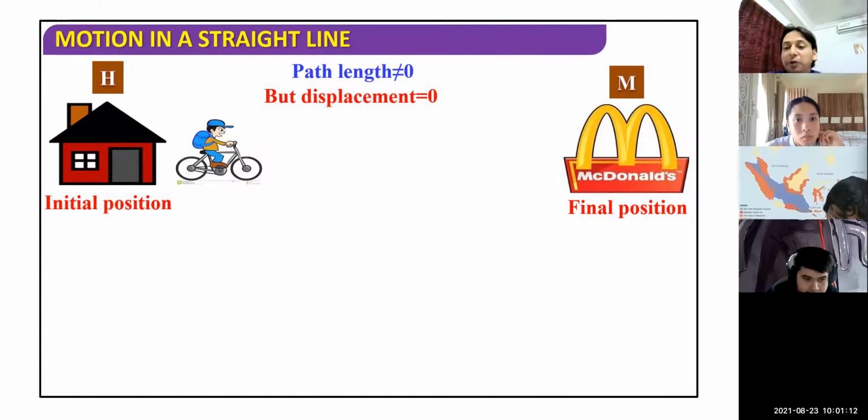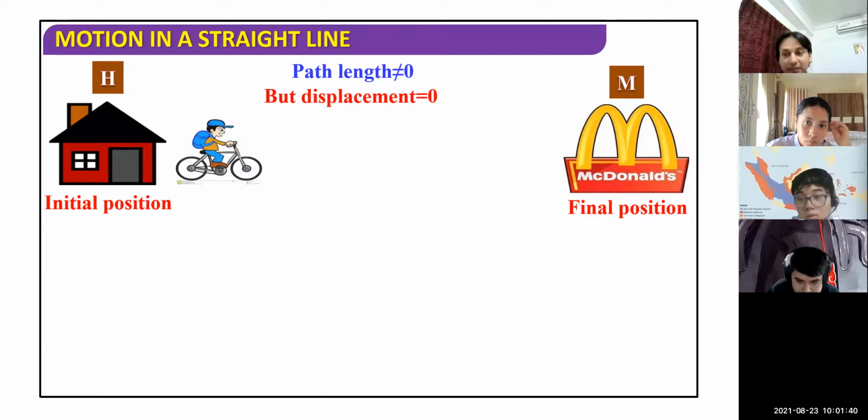If any object moved and changed its position, even if it is a very small, micro-millimeter distance, the path length is not equal to 0, because the object has changed its position. There is some actual path. But displacement can be 0.